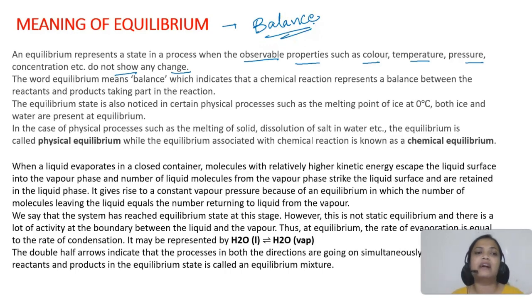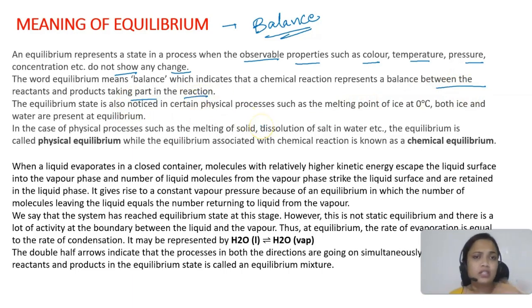So in a chemical reaction, when we observe properties, be it color, temperature, or pressure, and they do not show any change, at that particular state we say that our system is in equilibrium. Equilibrium in a chemical reaction means a balance between the reactants and products taking part in the reaction.